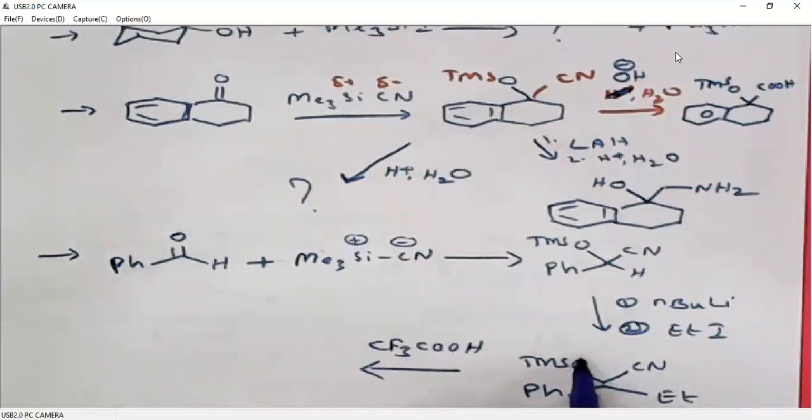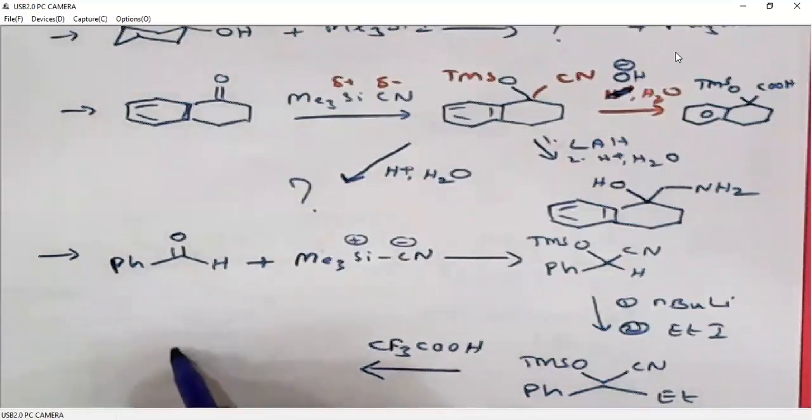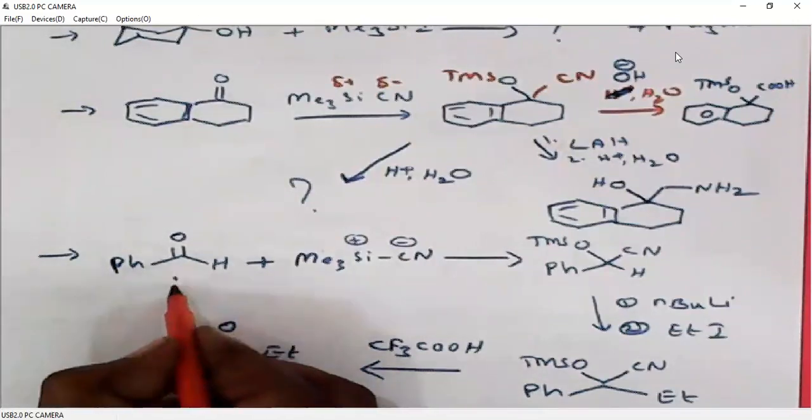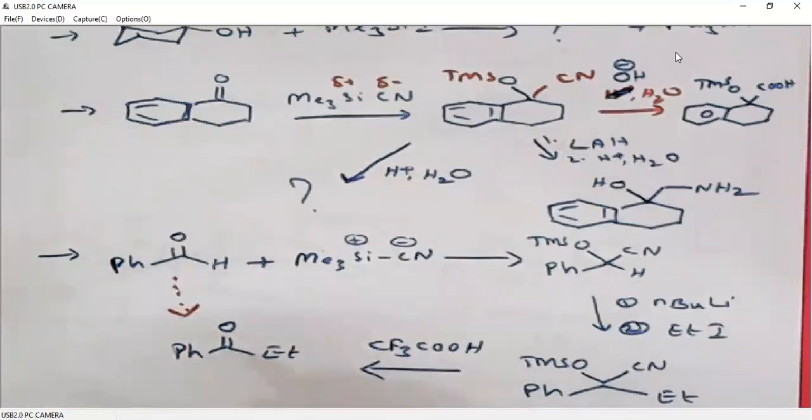This O minus will polarize its electrons towards carbon so that it generates C double bond O. Here cyanide is a good leaving group, so cyanide will be leaving. So we are generating the carbonyl back. So the overall reaction is the proton was replaced with an ethyl group. So TMS cyanide can also be used in Umpolung reactivity.